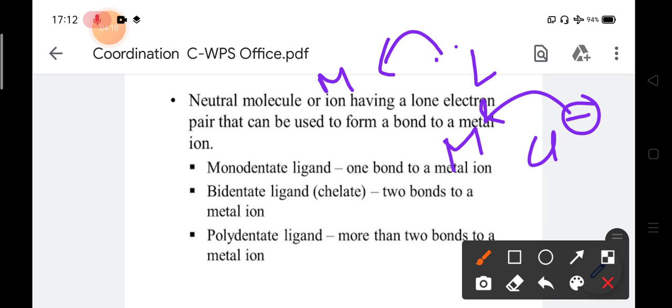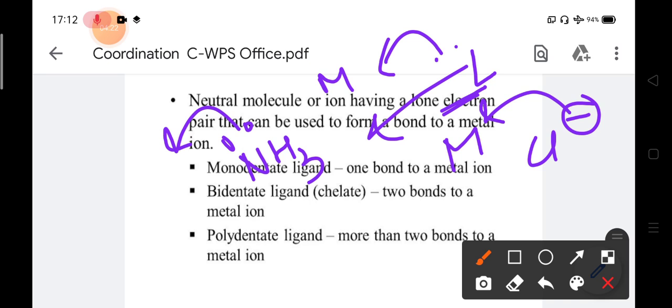Similarly, in the case of NH3, ammonia doesn't have any negative charge, but the central atom is nitrogen, and nitrogen has a lone pair. By donating the lone pair of nitrogen, it can form a bond. So ammonia also acts as a ligand.